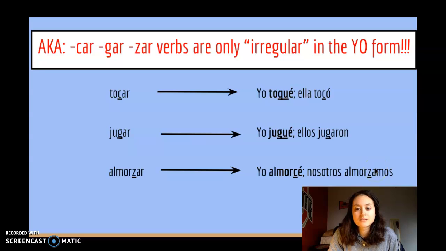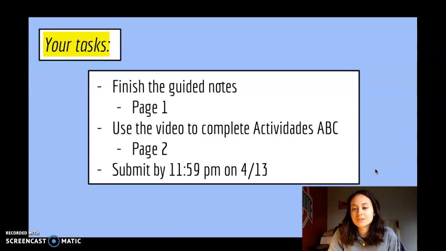So that was 6 minutes, lo siento, but still hopefully pretty short. So yeah, the rest of the task is to finish up those guided notes, which you might need to go back and pause the video or watch it again, but fill out the first page of guided notes, and then use those guided notes to do the 15 questions on page 2. And turn that in today at some time.